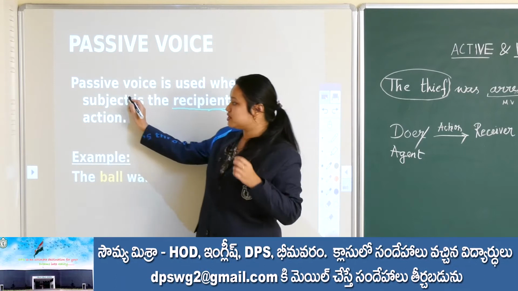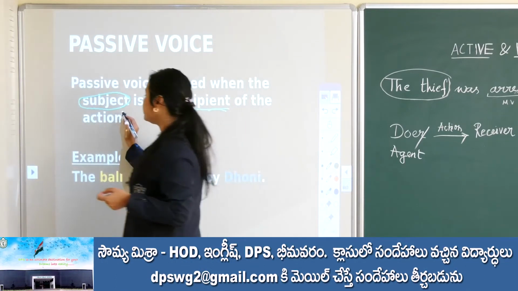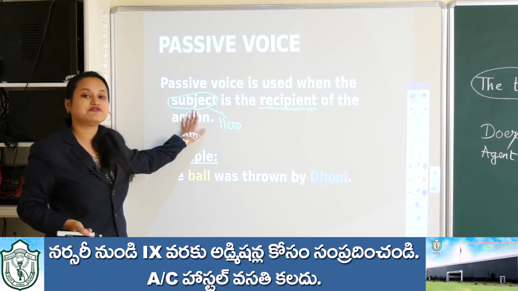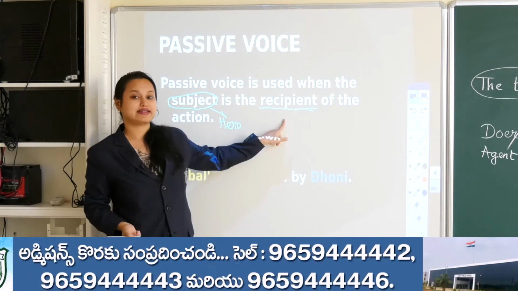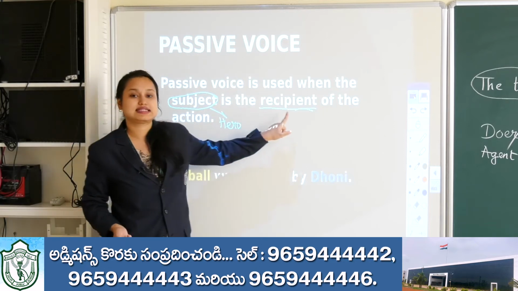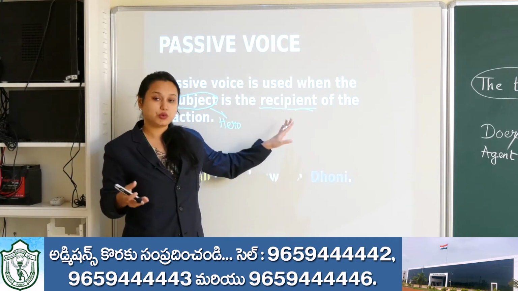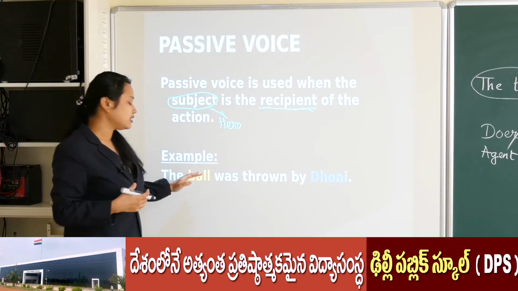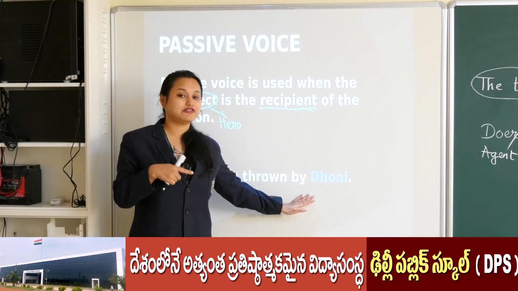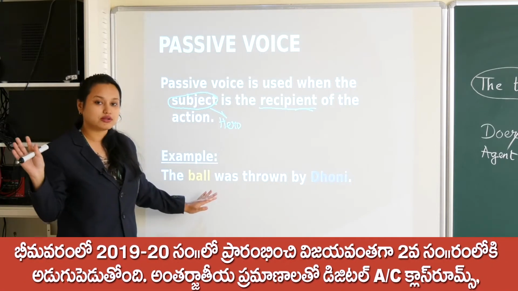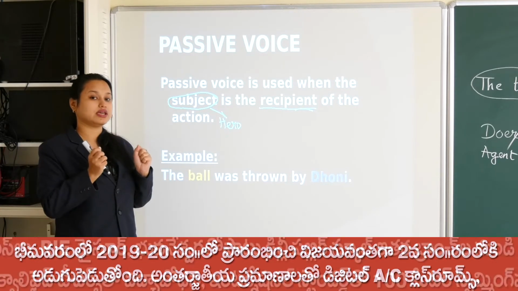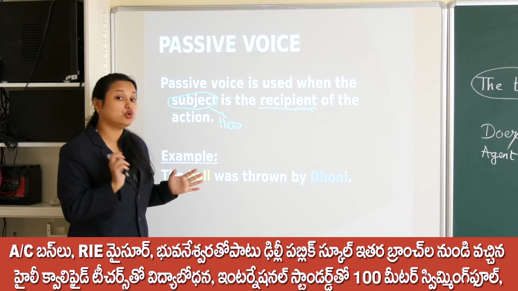So what is the subject? Again, the subject is the hero of the sentence. In passive voice, the hero of the sentence is the recipient, the one who receives the action, right? Come to the example: The ball was thrown by Dhoni. In the active voice, what did we do? Dhoni threw the ball. We were not talking about the ball there, which was receiving the action of throwing, but we were talking about Dhoni, who threw the ball.